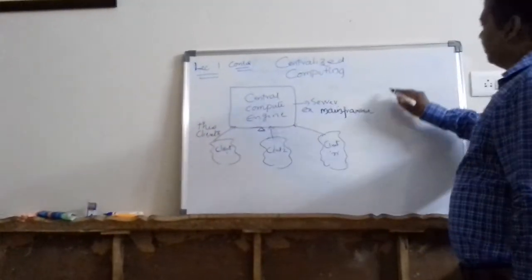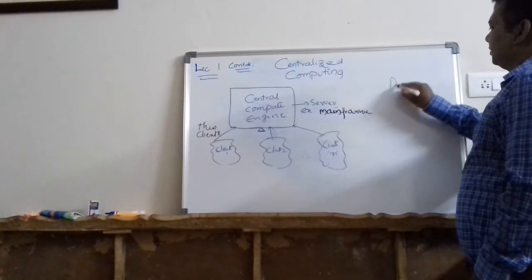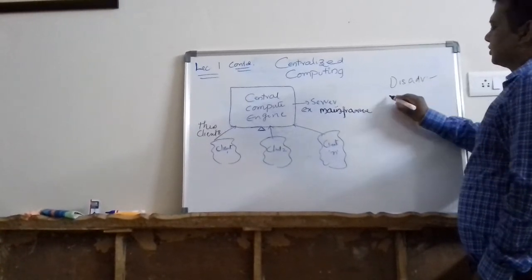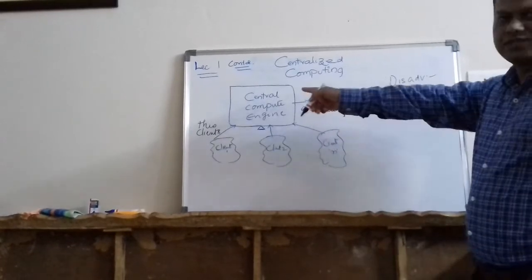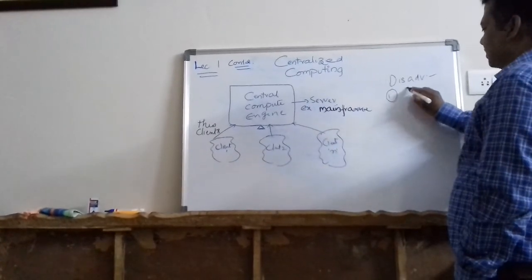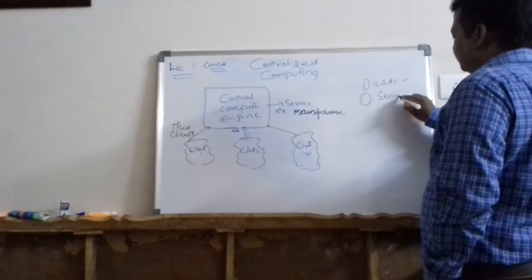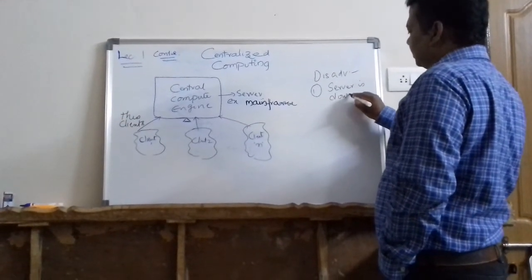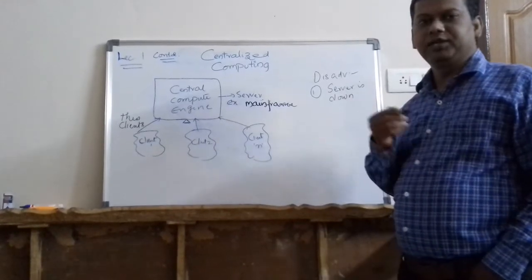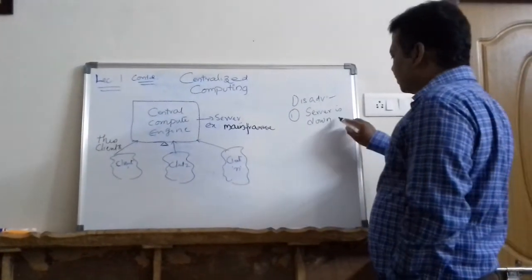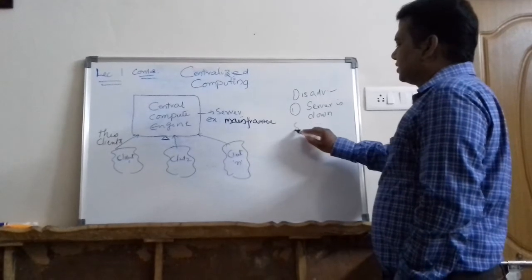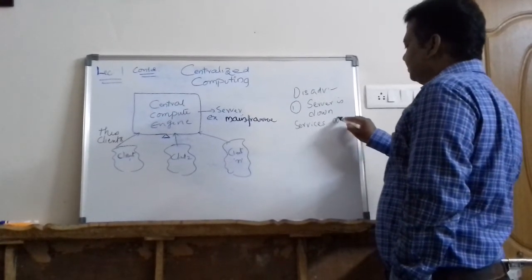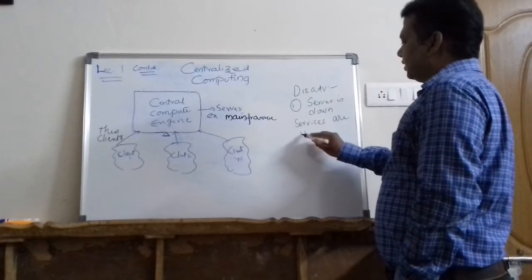Friends, the major problem, the disadvantage of centralized computing: what happens if that central server goes down? If the server is down, availability of the application becomes a question. If the server is down, services are halted.